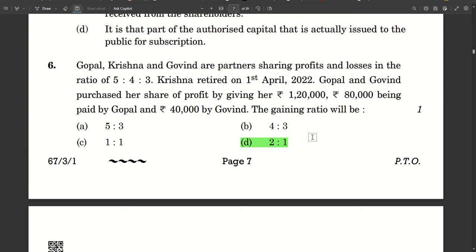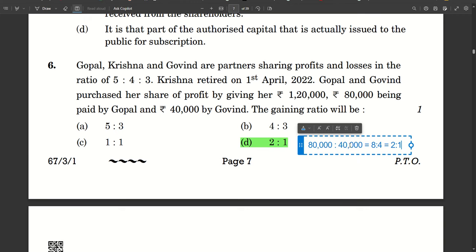For better understanding, let's write it down here. 80,000 is to 40,000, which is 8 is to 4, and which is 2 is to 1.